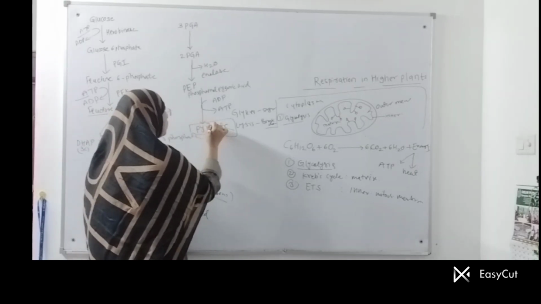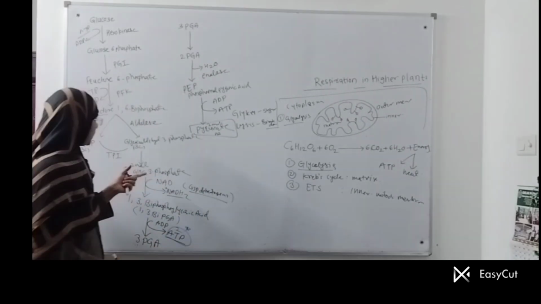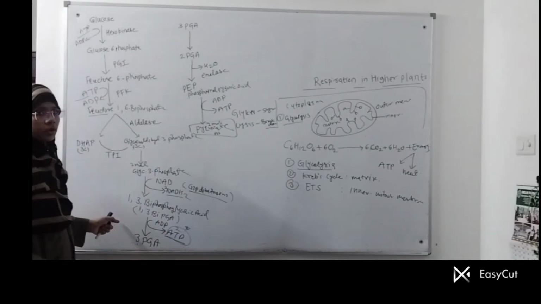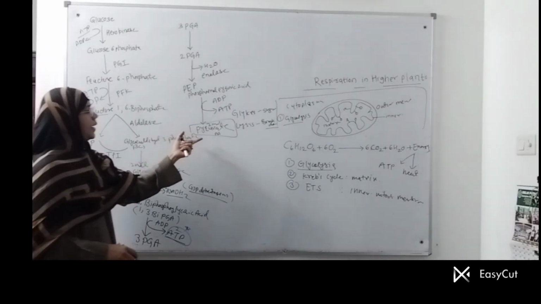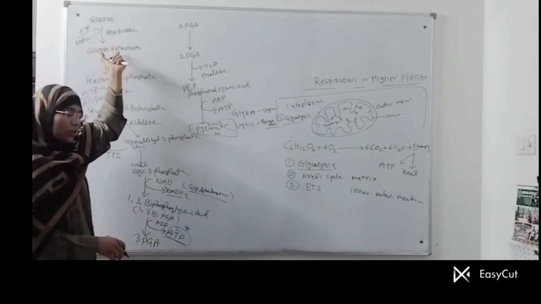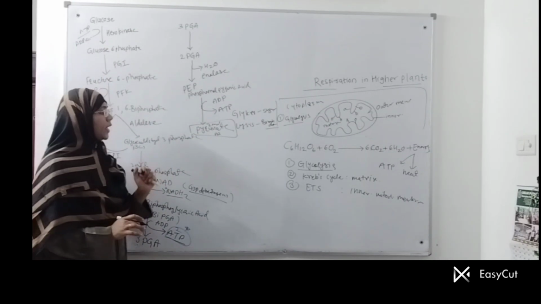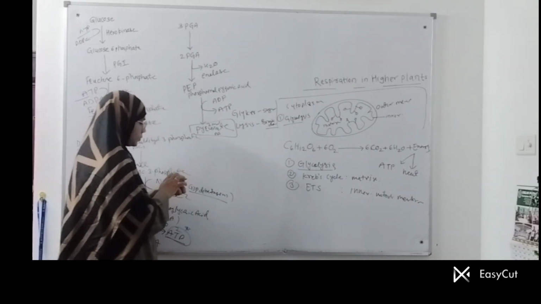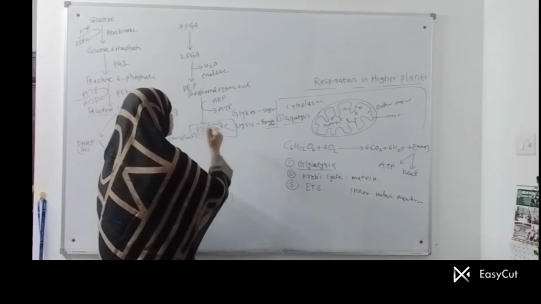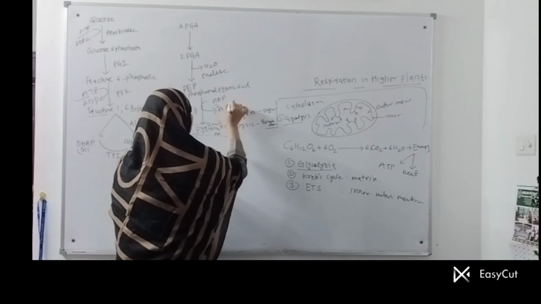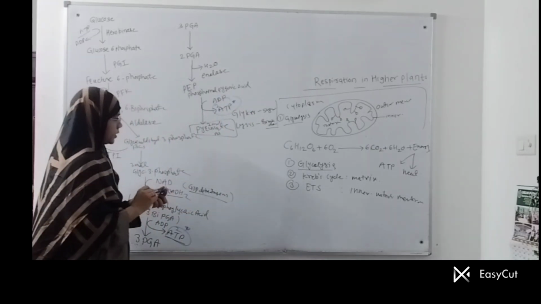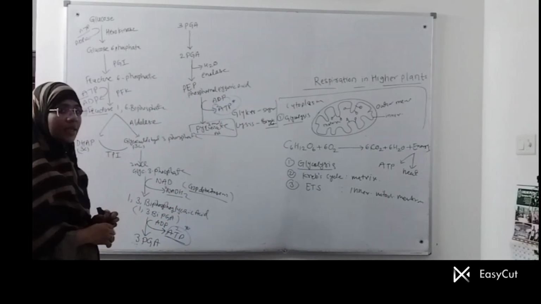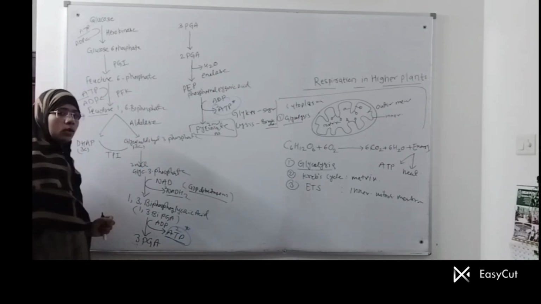You will get 2 molecules because from here onwards you have 2 molecules of each compound, and at the end of glycolysis from glucose you will get 2 molecules of pyruvic acid. Here also 2 ATPs are produced, and you will see that in 10 steps glucose has been converted into pyruvic acid.